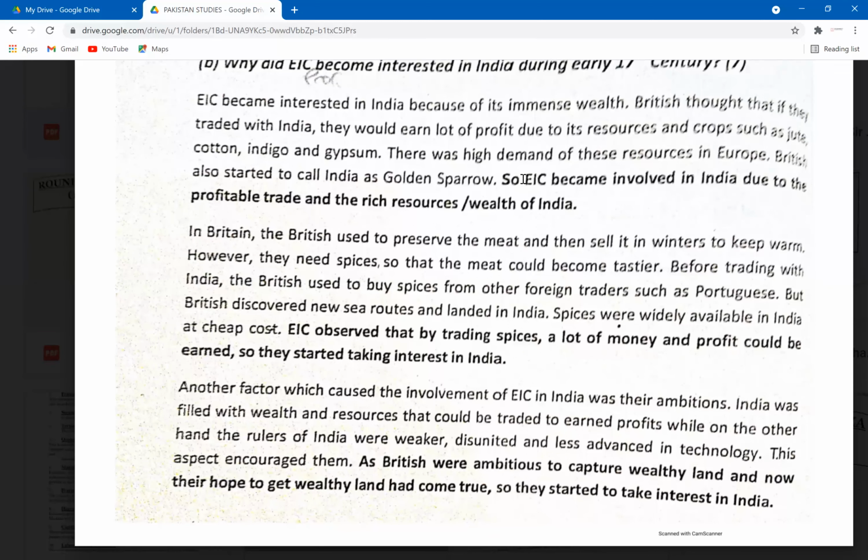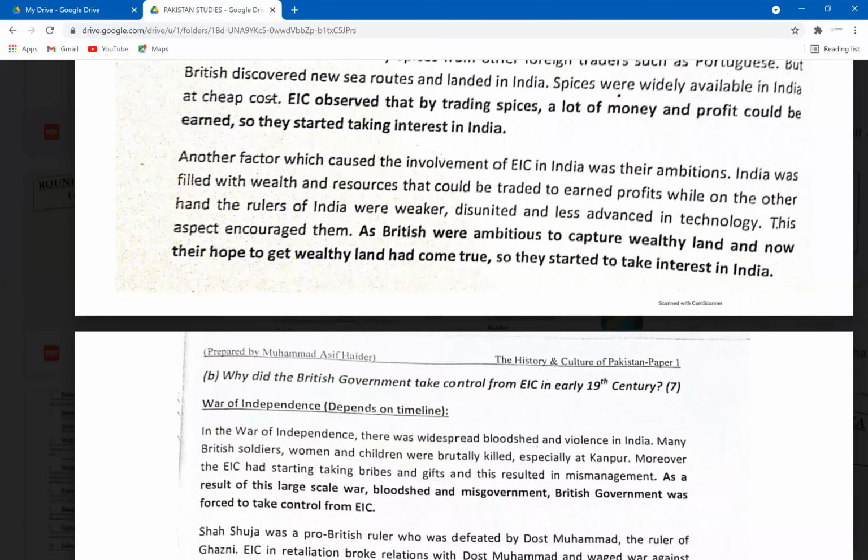If you focus on the last point, guys, the EIC became involved in India due to the profitable trade and the rich resources. This is the analysis. When you write an answer to a 7 or a 14-mark question, it's very important for you to analyze your answer as well. You explain the reason and then you link. Analysis is how you link your reason back to the question. You question yourself: are you actually answering the question in the right way? And then you link the reason back to the question. That is how you'll write a successful analysis. Let's move on to the next question.